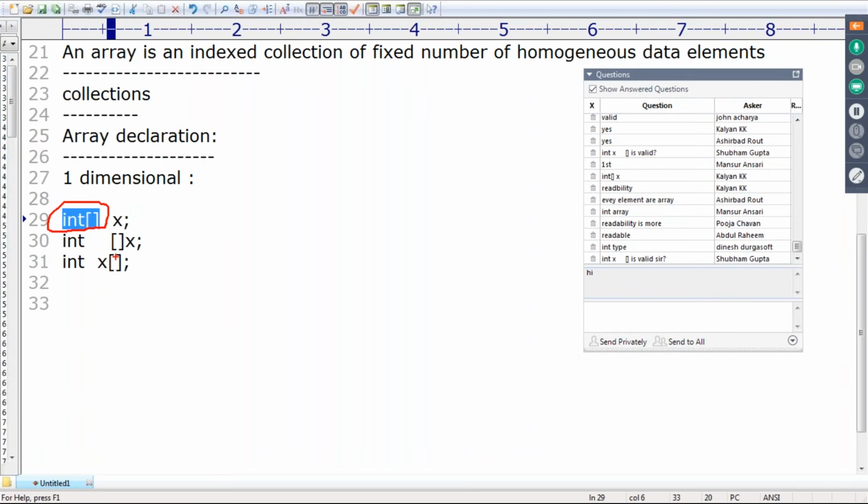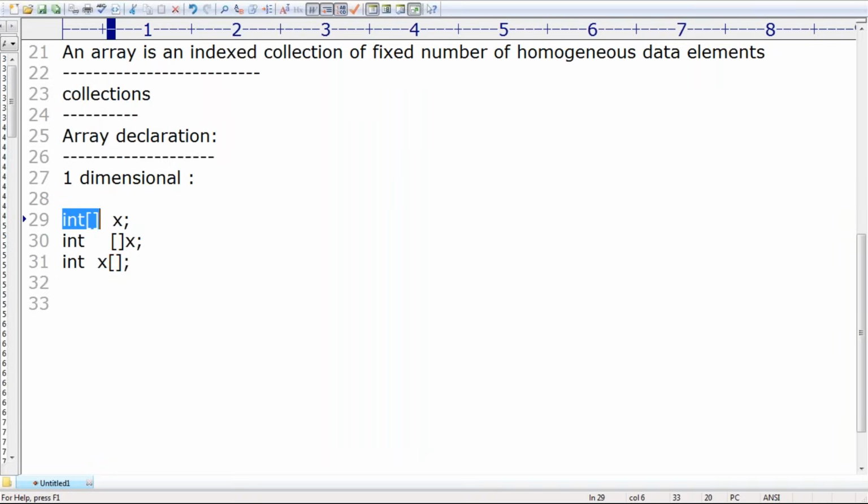But here the dimension is mixed with the name. Here also the dimension is mixed with the variable. That's why readability is not good here. But the first one is readability wise too good. Everyone can understand, right? One dimensional array declaration: what are the various possible ways? These are the three possible ways. Clear? Okay, sir. Now take very special care.